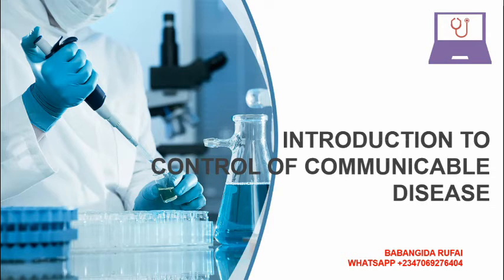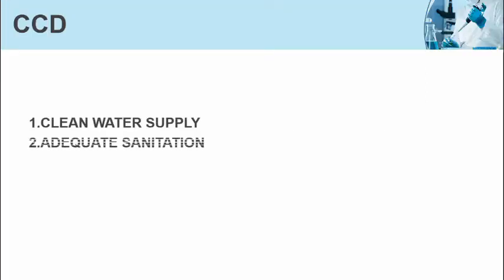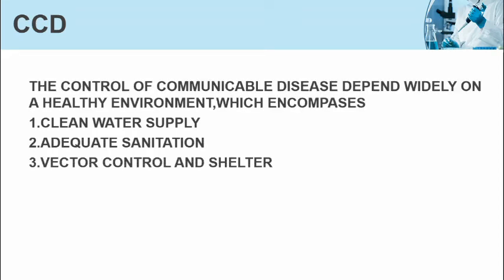Today we will talk about introduction to control of communicable diseases. The control of communicable diseases depends widely on a healthy environment, which encompasses clean water supply, adequate sanitation, vector control, and shelter.